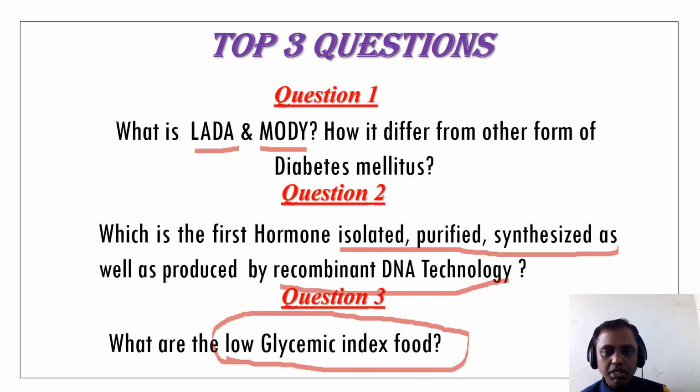Post your questions in the comment box on YouTube. It's very important to know about diabetes mellitus because it is one of the upcoming diseases. You can say it is in the top 10 mortality, that is, the top 10 death-causing diseases in this world. Diabetes mellitus is around the fifth or sixth position in the world. So knowing diabetes mellitus is very important to understand.